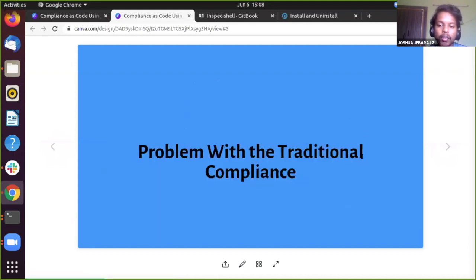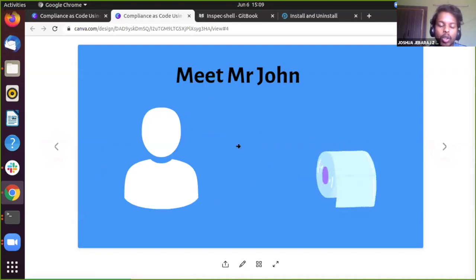Before moving into compliance as code, we will look at the problem with traditional compliance. Imagine a fictional character called John who owns a shop selling toilet paper. Due to the current COVID situation, the demand for toilet paper increased, so he had to make some changes to the website.